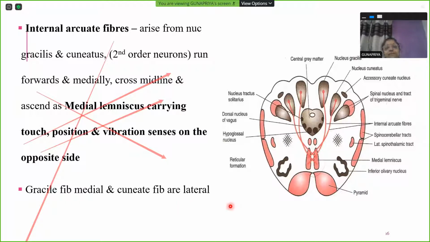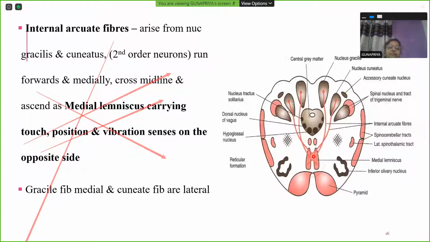Okay. So medial lemniscus carries touch, position, not pain and temperature. That's by the spinothalamic tract. You would have studied in physiology. So medial lemniscus carries touch and proprioception, position and vibration sense from the opposite side of the body. Why opposite side? Because it is crossing and going to the opposite side, like pyramidal decussation, where corticospinal fibers also cross and go to the opposite side of the body. So the gracile fibers will be lying medial, and the cuneate fibers will be lying lateral within the medial lemniscus.